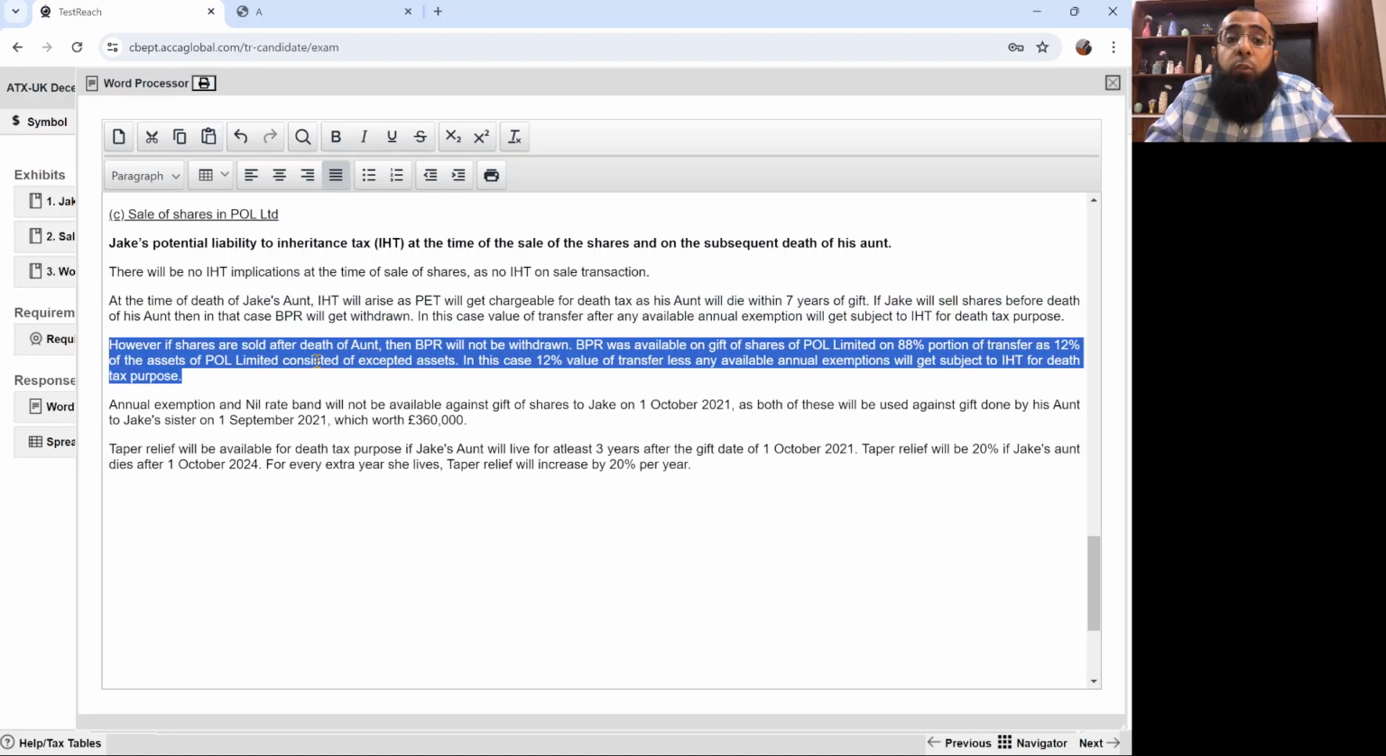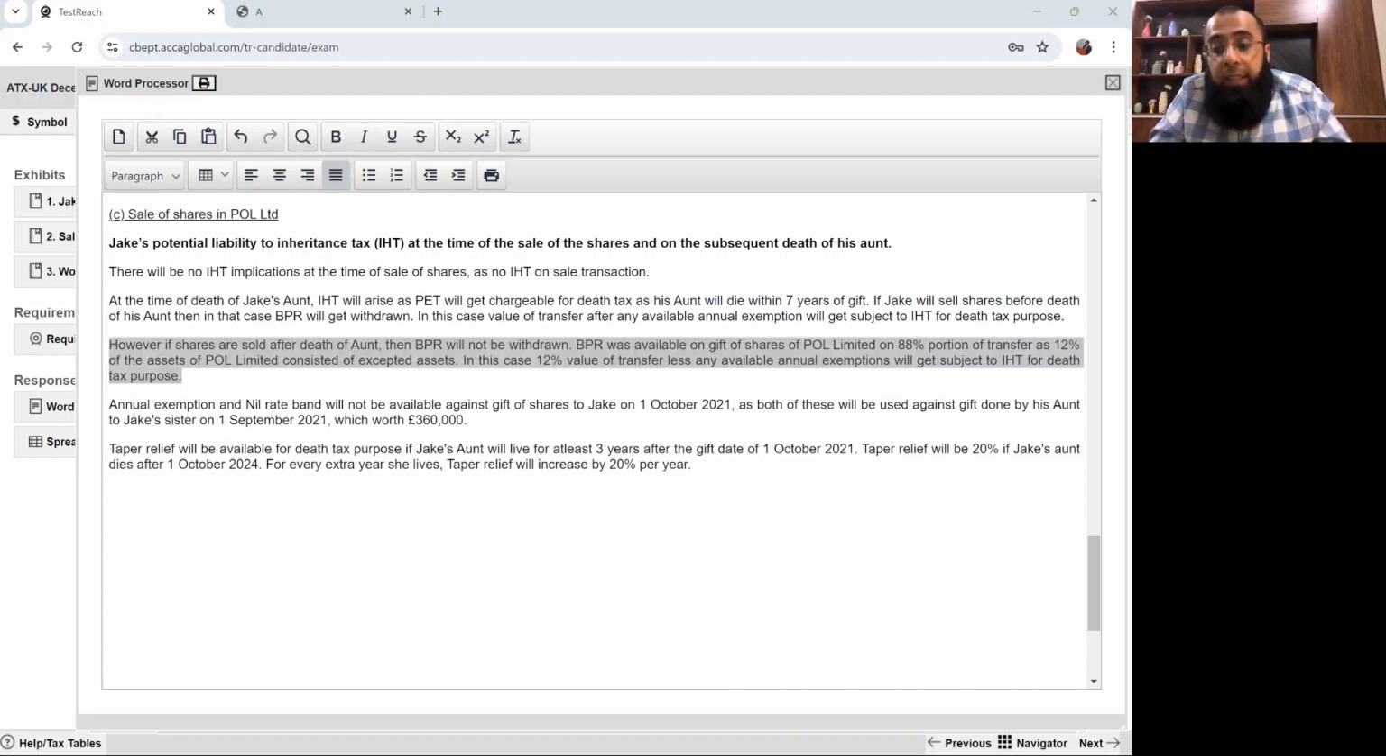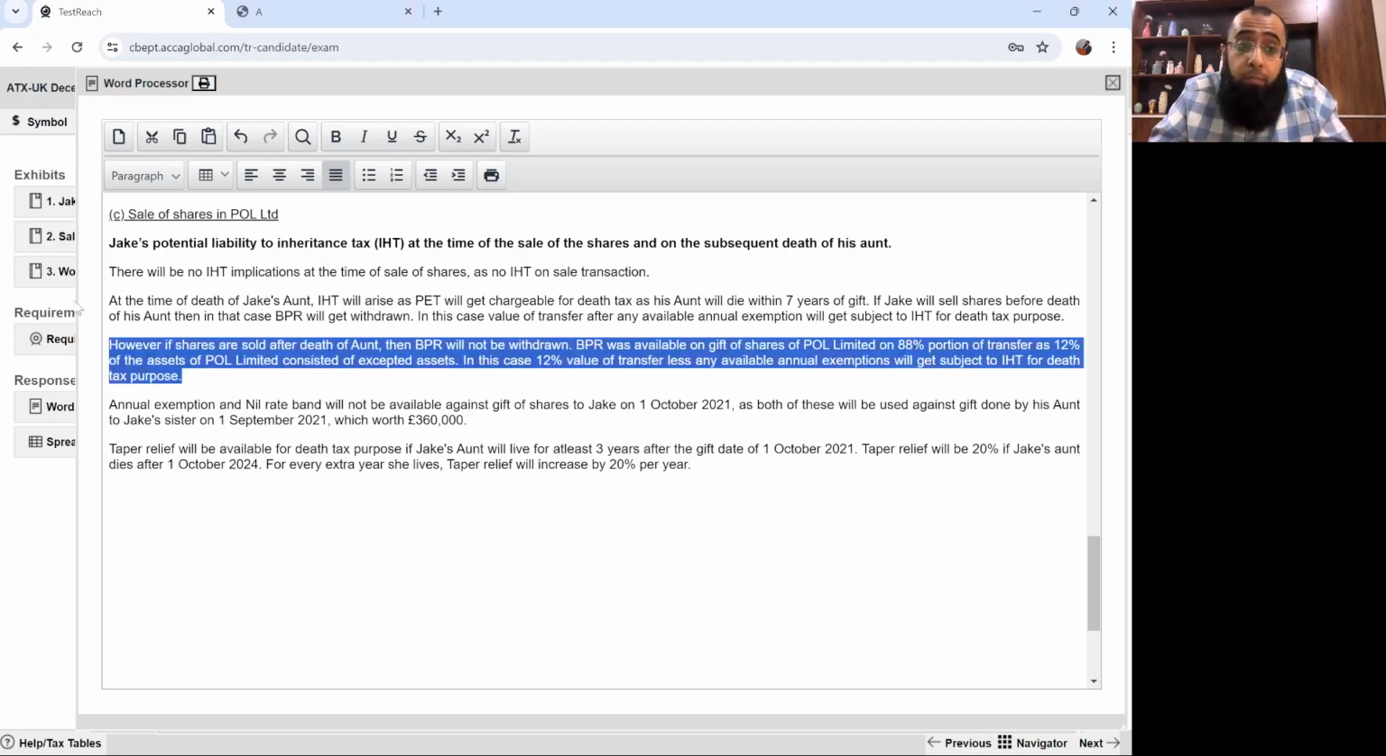However, if shares are sold after the death date, we don't know the gift date, we don't know the death date, we don't know the disposal date. It's not written.